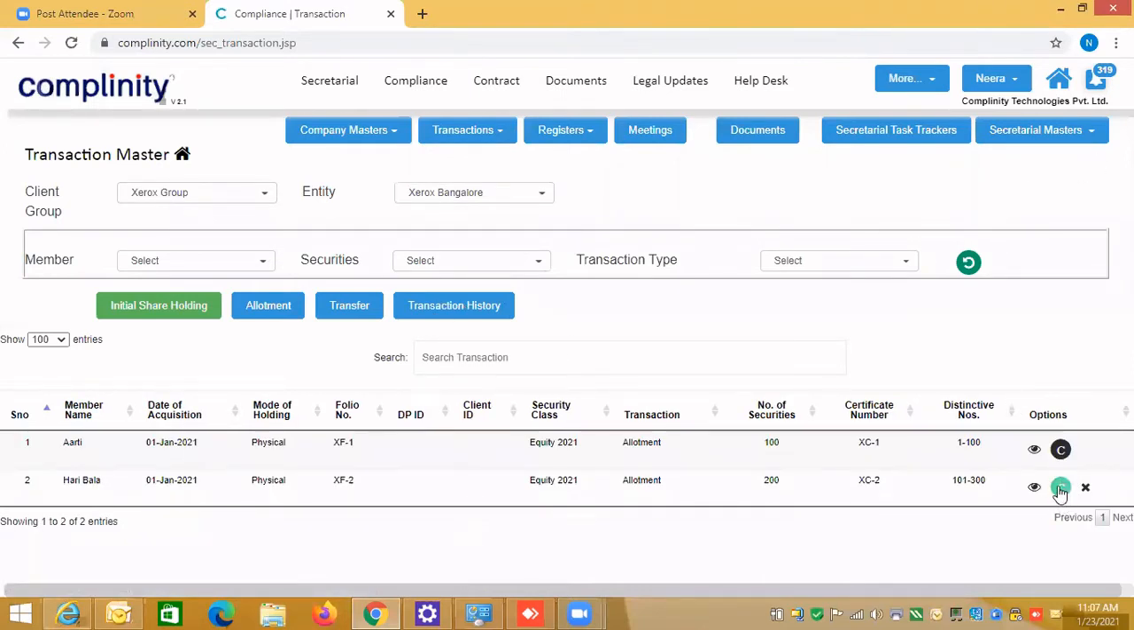If I want to generate the certificate, I can. If I want to delete, suppose I have made some mistake over here, instead of 200 it should be 300 or some other security, I can delete it and redo the transaction. So let's generate the certificate of this.